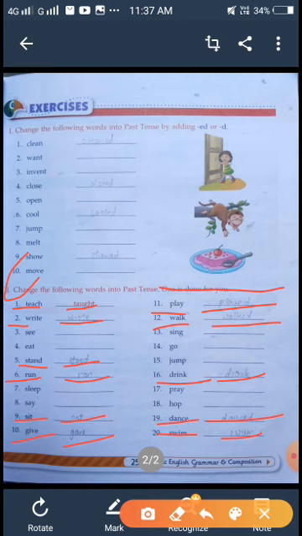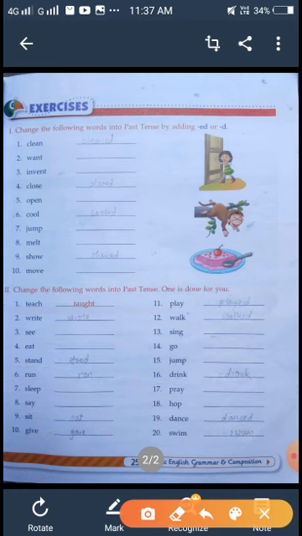You just find out and write on the line. After finishing this, you will note it down in your notebook. Students are requested to note down this exercise according to the chapter in your fair notebook. Students, I think this much is enough and you have understood. Thank you. May God bless you.